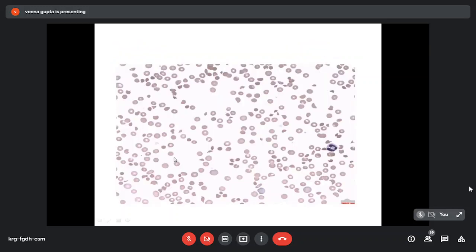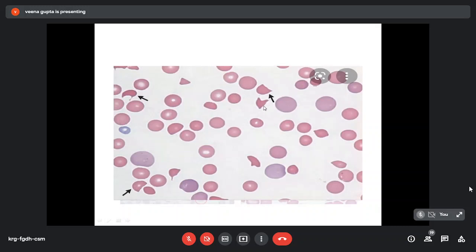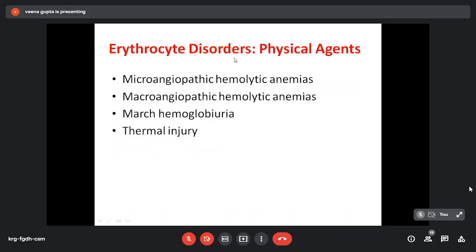This is the peripheral blood picture showing numerous schistocytes. There are various types of fragmented cells. They are given various fancy names, like we can say these are the bite cells, these are helmet cells, triangular cells. So various types of fragmented cells. These are together called schistocytes. High power of the same. We can see this helmet cell, we can see these triangular cells and these bite cells. Also there are polychromatophilic cells.